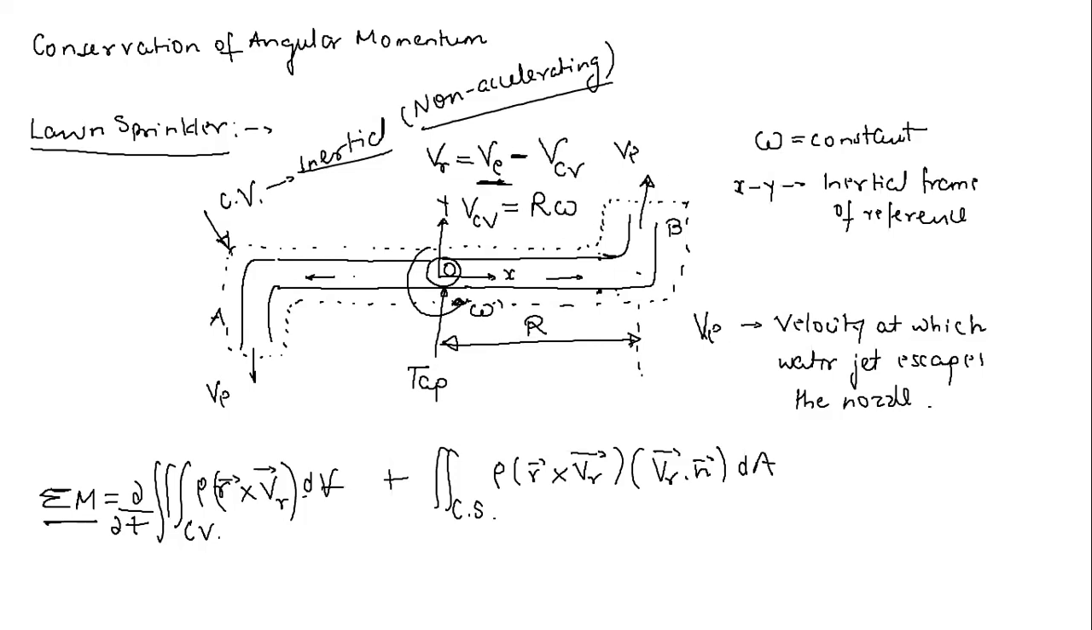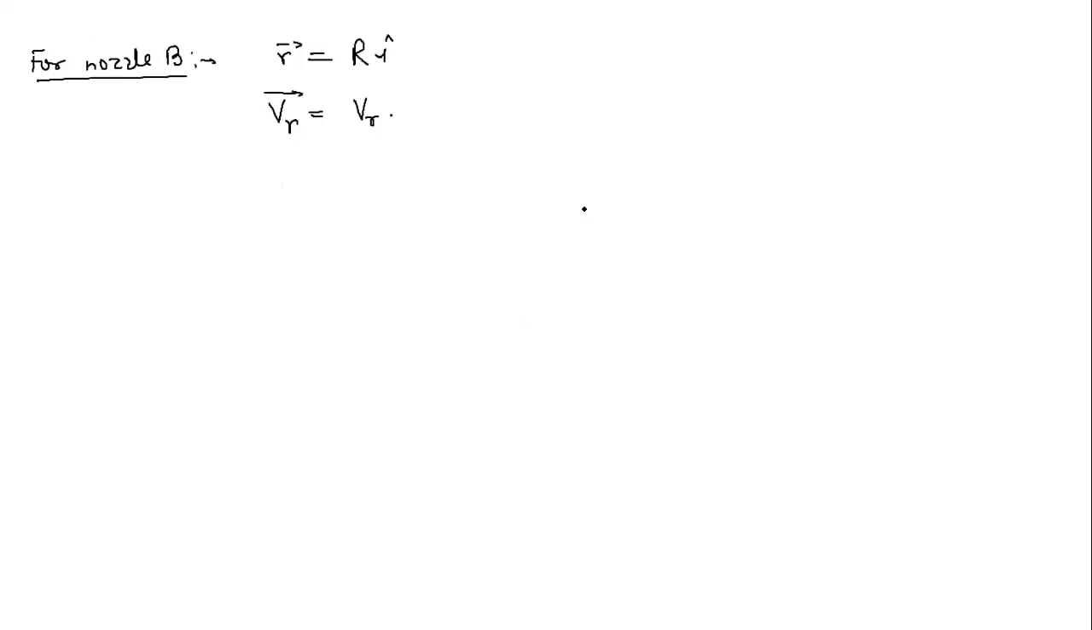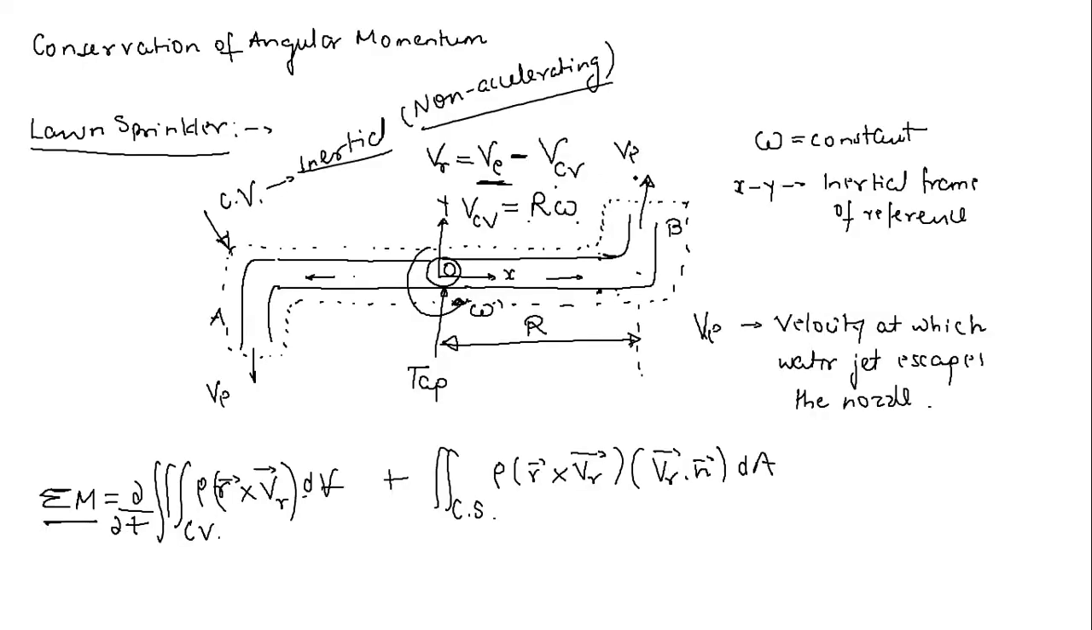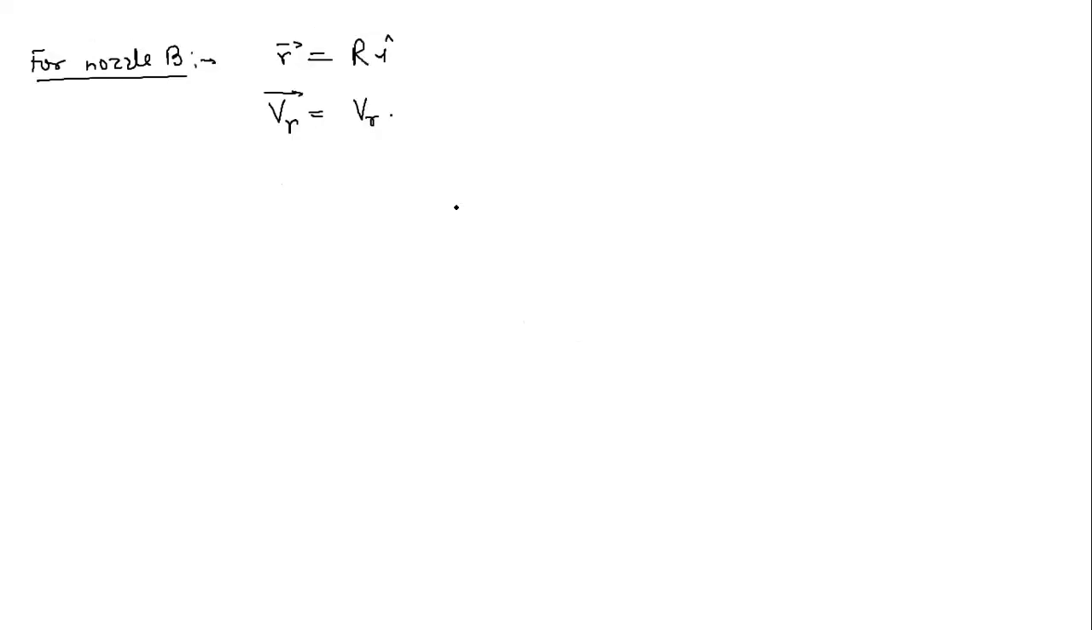Right. So VR is simply VE minus VCV. What is VCV? VCV is simply the tangential velocity of this nozzle. So this is simply R omega, right? Now just tell me, here it should be I cap or J cap. So the relative velocity of the water jet with respect to this nozzle: VE is in the vertical upward direction, VCV is also vertically upward. So VR will be simply in the y direction only, right? Vertically upward. So now this VR vector is VR J cap. Now let us apply this.